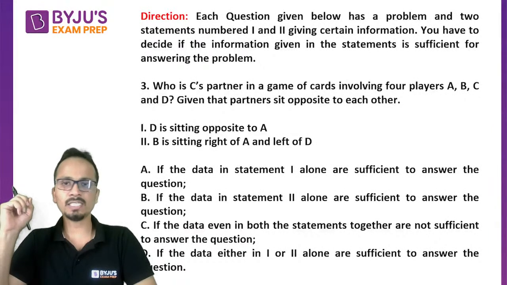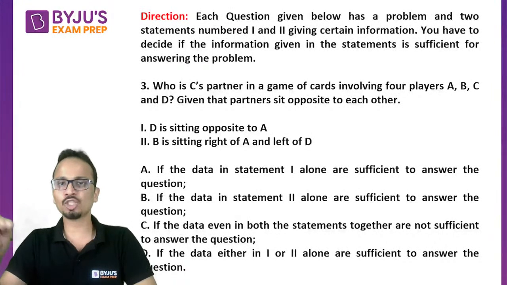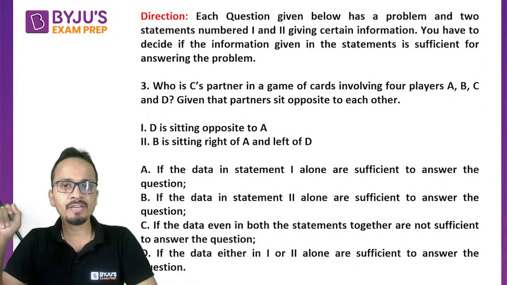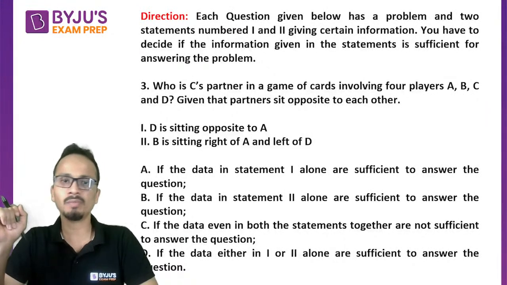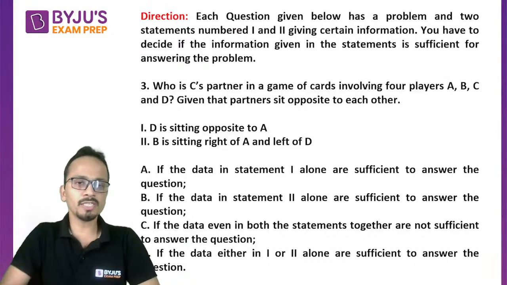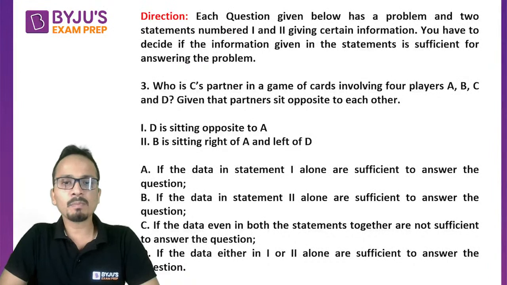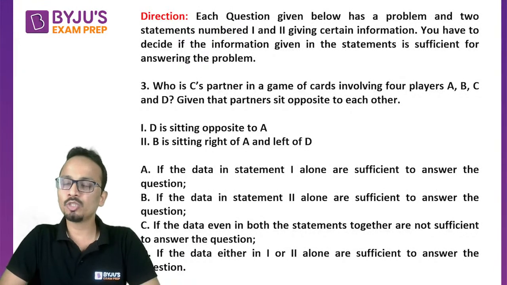The question says that each question given below has a problem and two statements, number 1 and 2. You have to decide if the information given in the statements is sufficient to answer the given problem or not. So the question is, who is C's partner in a game of cards involving 4 players A, B, C, D, given that the partners will sit opposite to each other?